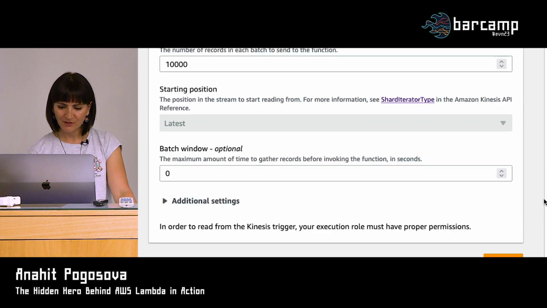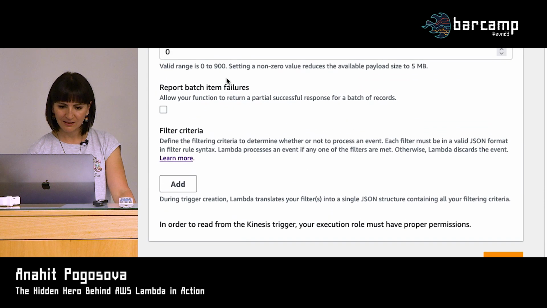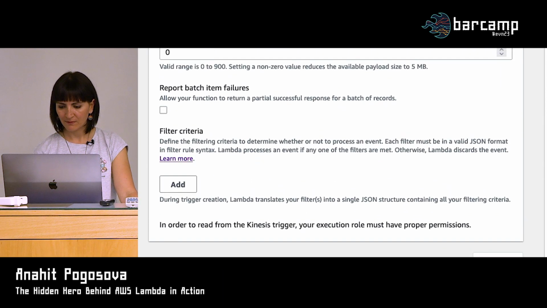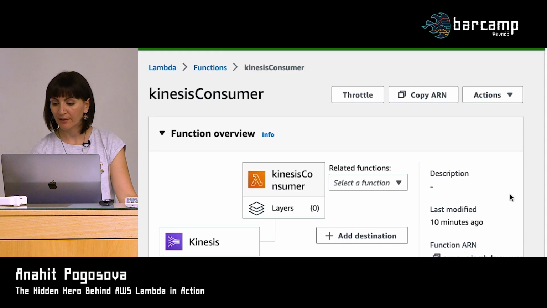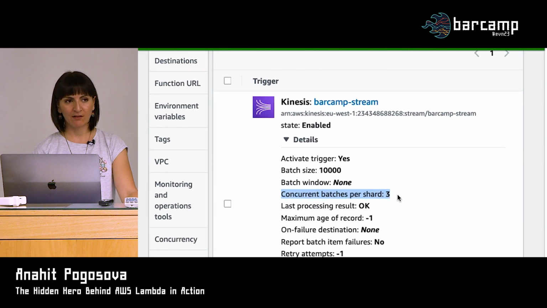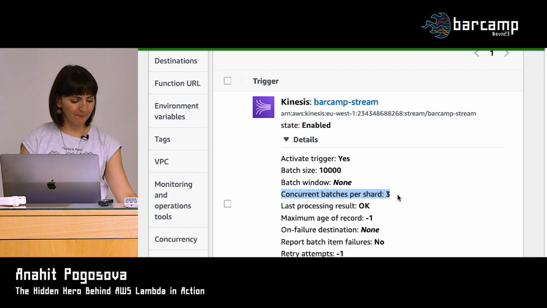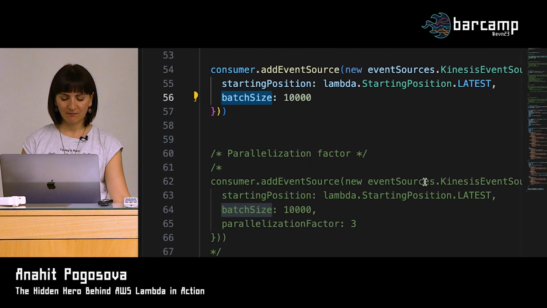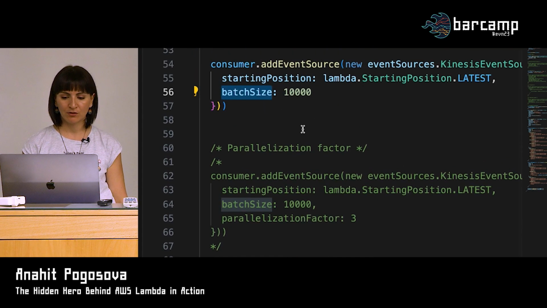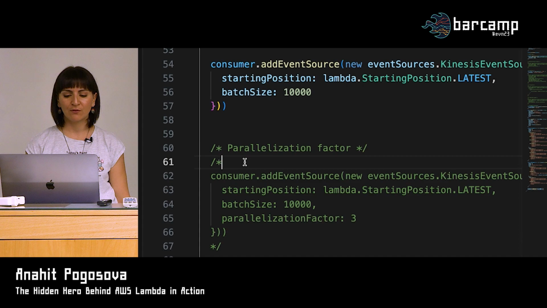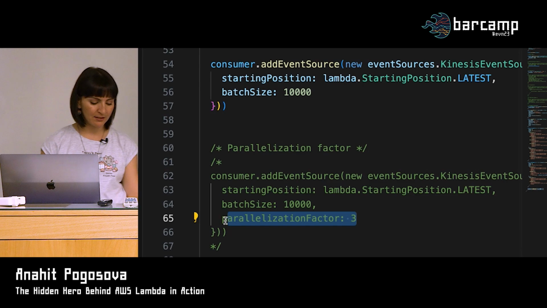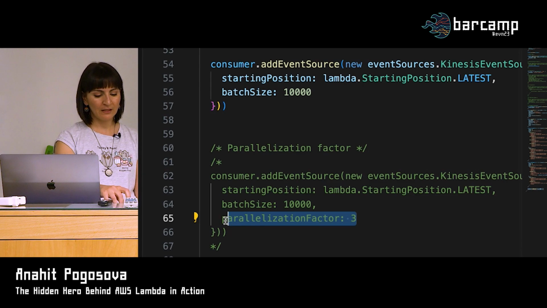So we have our Barcamp stream, yes, and additional settings. And we go and concurrent batches per shard, 3, and we save. Well, now it worked. Go figure. So here in the details, we can now see that the concurrent batches per shard are 3. If we go to CDK once again, real quick, if you try it on your own, you could comment out this add events or this basic event source mapping, and instead of that, you would uncomment the parallelization factor. And here we just add this parallelization factor 3 parameter. So pretty simple.